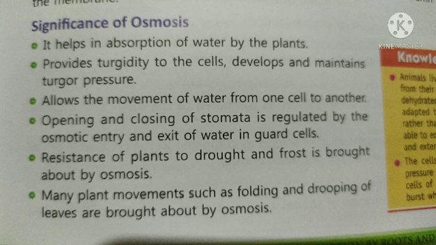What is the significance, the importance of this osmosis process? It basically helps in absorption of water by the plants, and the rigidity or turgidity of the cell is maintained with the help of the osmosis process. It also allows movement of water from one cell to another. Closing and opening of stomata is also regulated by the osmosis process. These are some of the importance of the osmosis process.